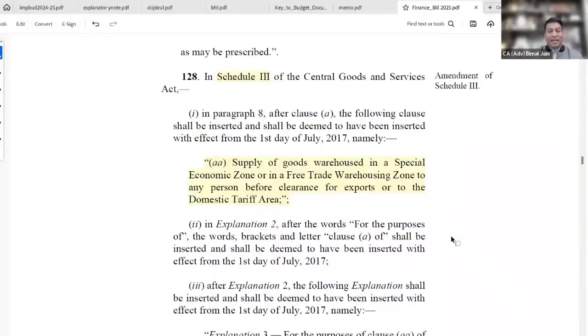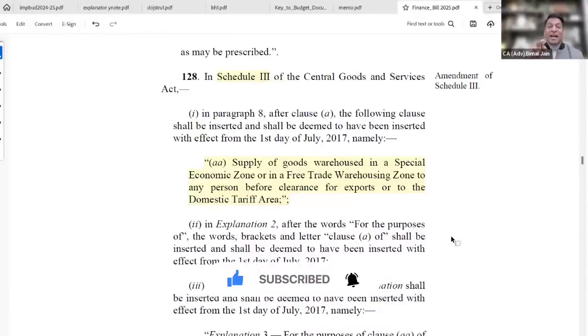For easy understanding, I'm in an SEZ, you are in an SEZ. If I'm supplying goods to you within the SEZ, it is neither a supply of goods nor a supply of services. No GST leviable. So it is before export or before transferring to the DTA, the domestic tariff area, and they have defined the meaning of SEZ, free trade warehousing zone, and domestic tariff area.